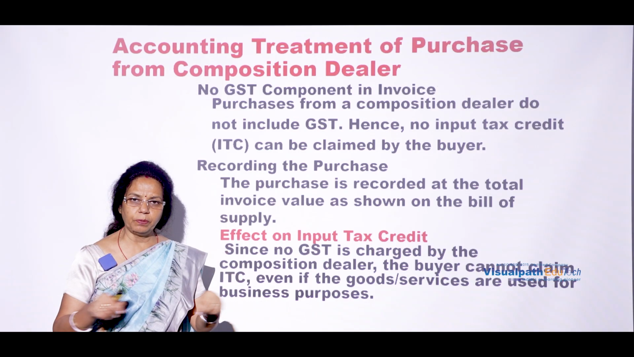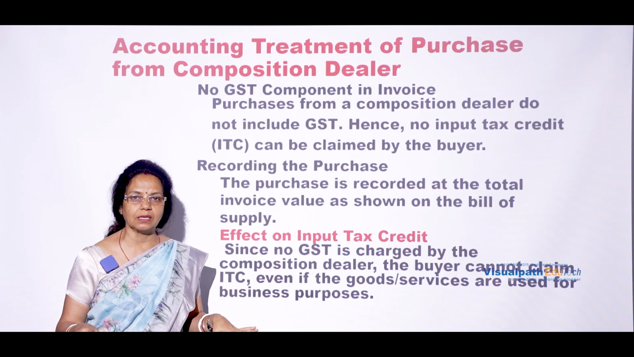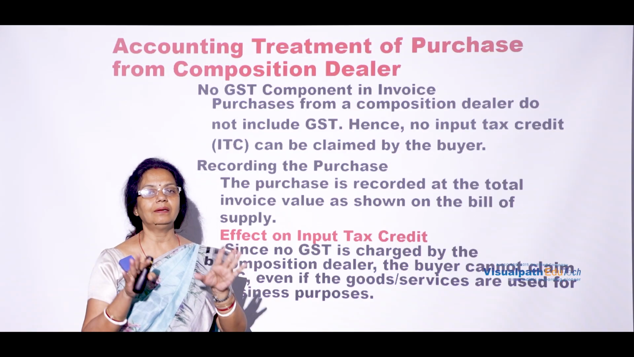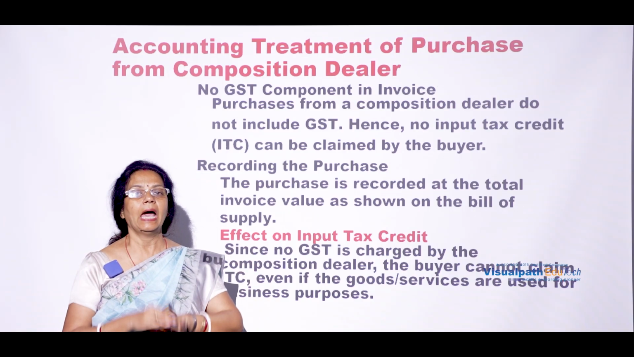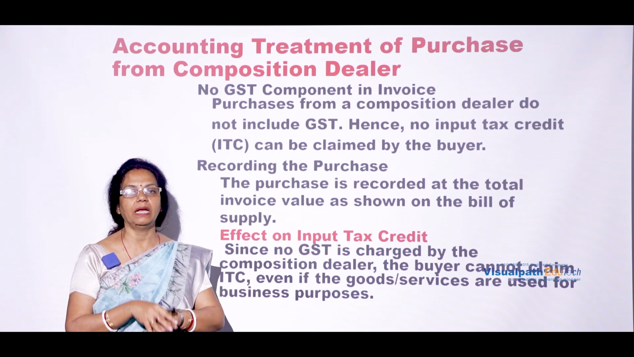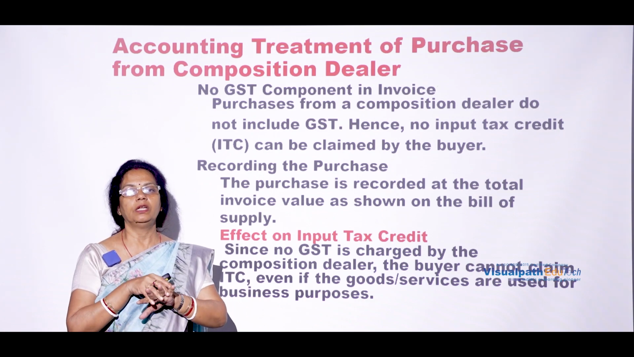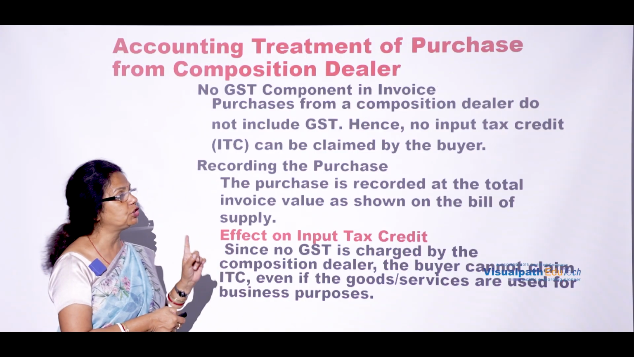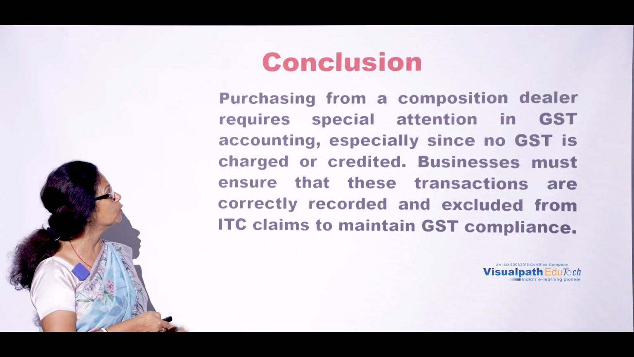That means at the time of preparing the accounts, no GST is considered, only the value is considered, and that is why the buyer cannot claim any ITC. They have to pay the tax on the total amount of money, that is the turnover, during a particular period of time. This is all about accounting for a composition dealer.